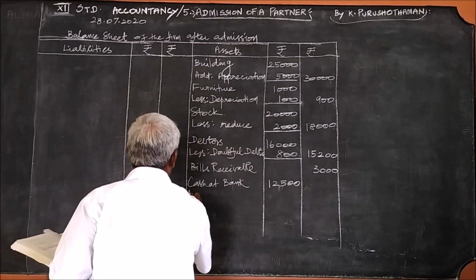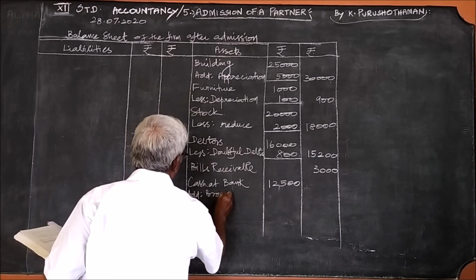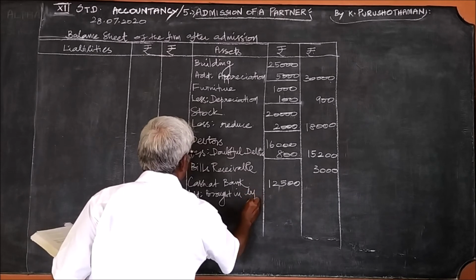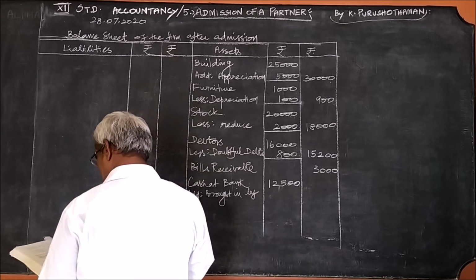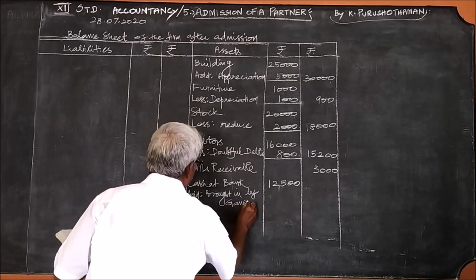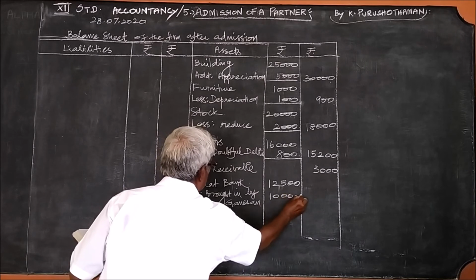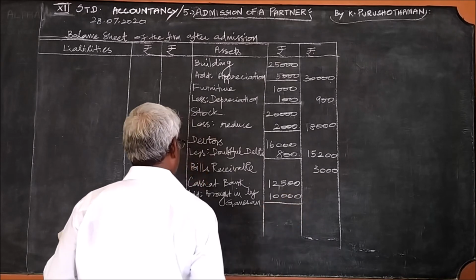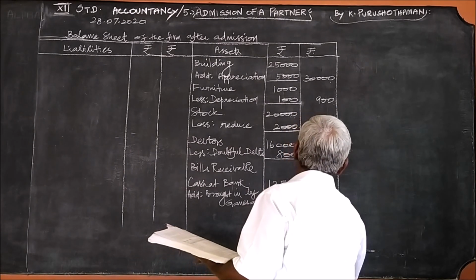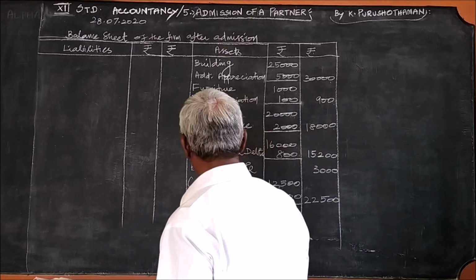Add brought in by Ganeshan. Brought in by Ganeshan 10,000. So totally 22,500.